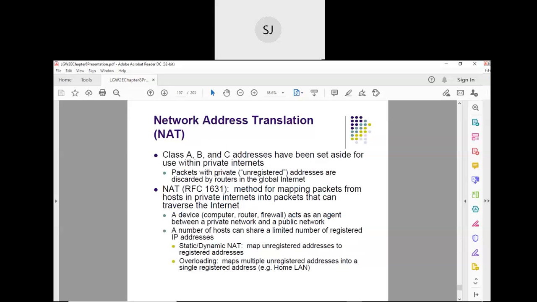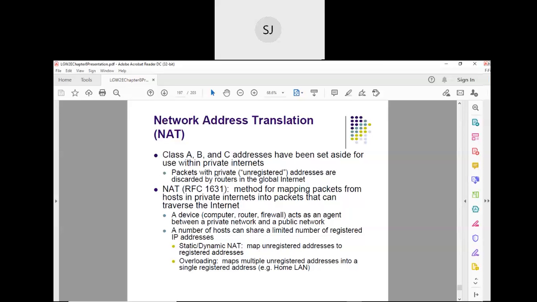Next we move on to another interesting technique, that is network address translation. Before IPv6 came, there was a shortage of IP addresses. With IPv4, there was a lot of scarcity of IP addresses. So NAT was used as the immediate solution for solving the scarcity of IP addresses.